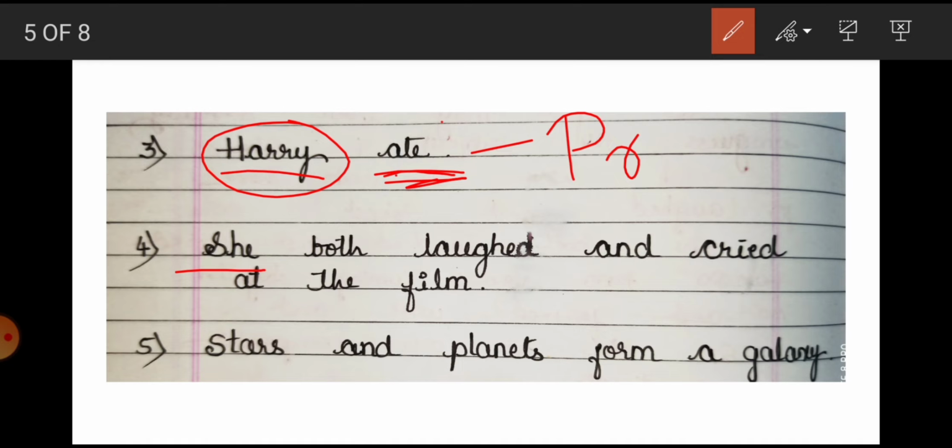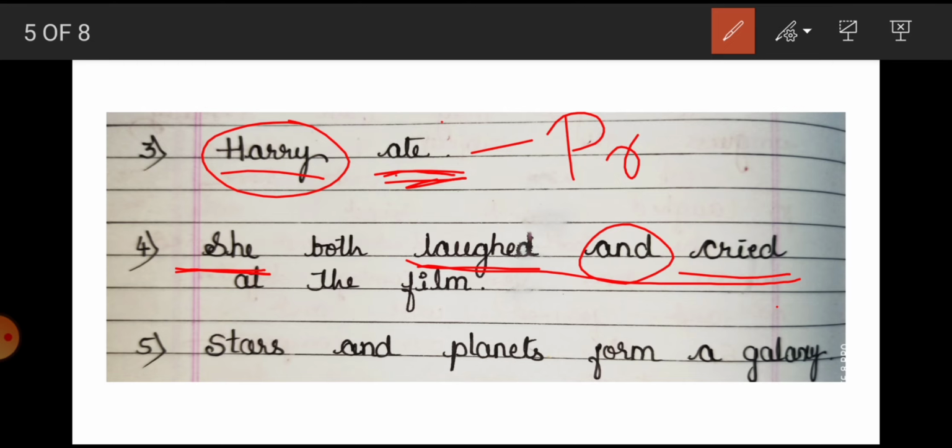And we have 2 verbs here, laughed and cried. She both laughed and cried. So 2 verbs coming together with and. So this is our compound predicate. And she is our subject. This is a pronoun. The subject always contains a noun, pronoun or noun phrase.